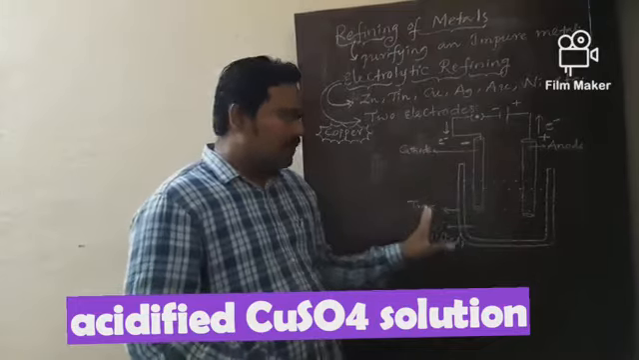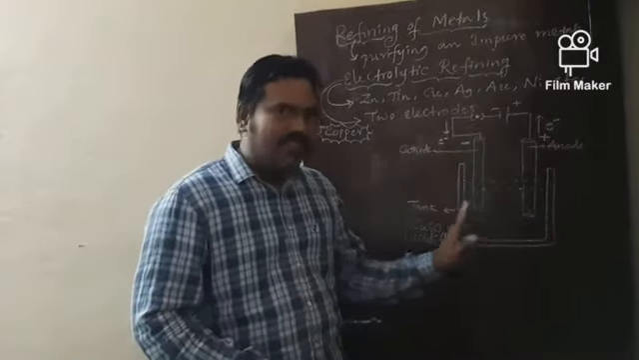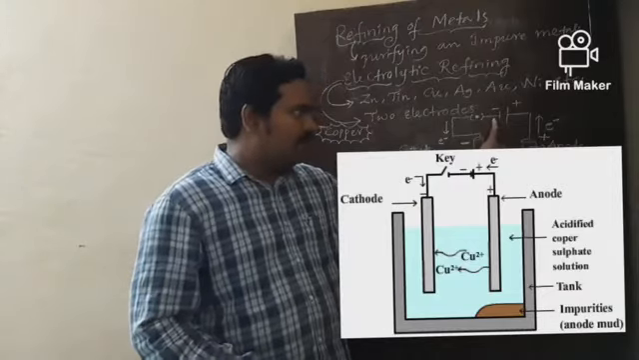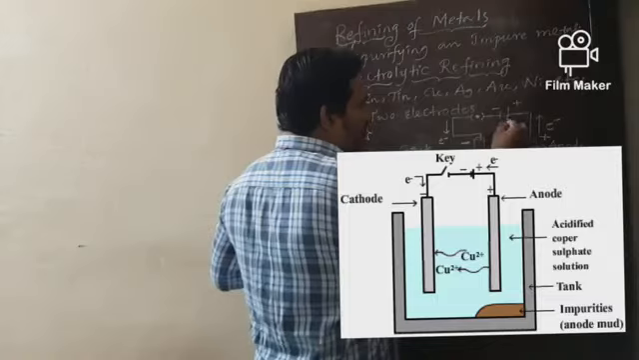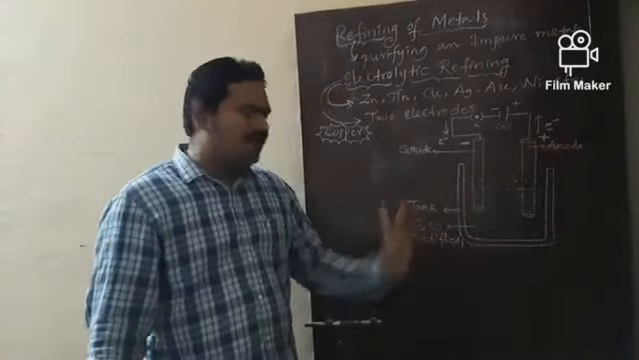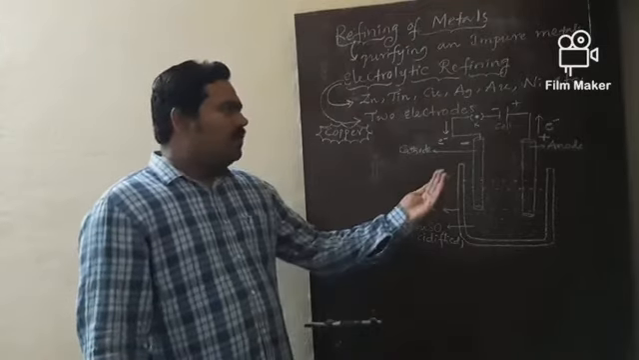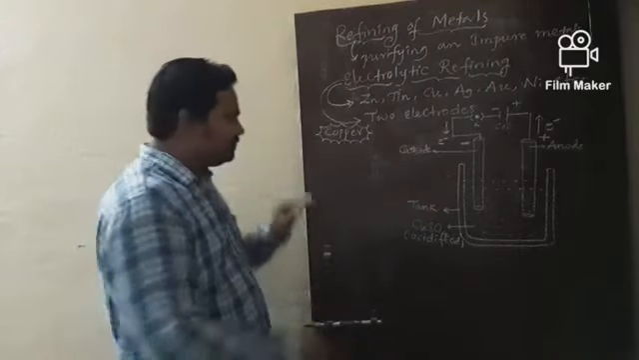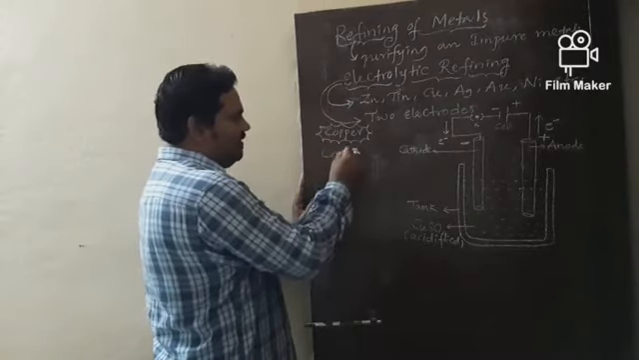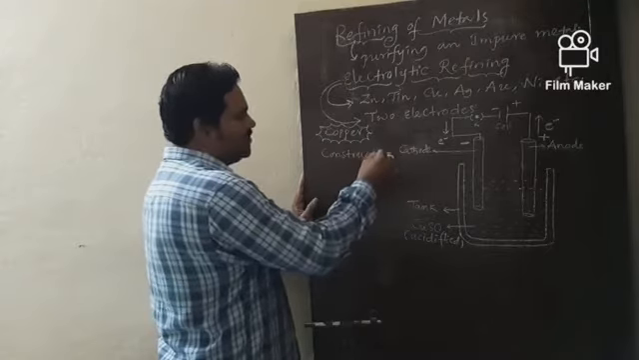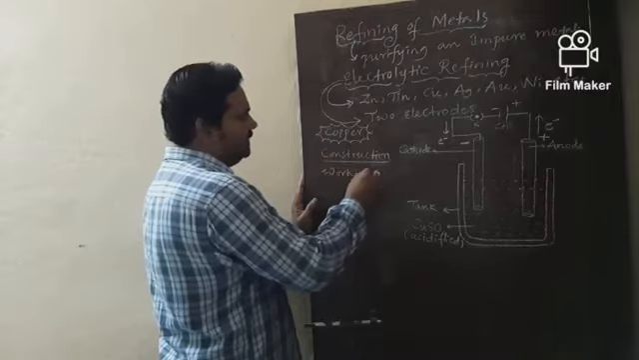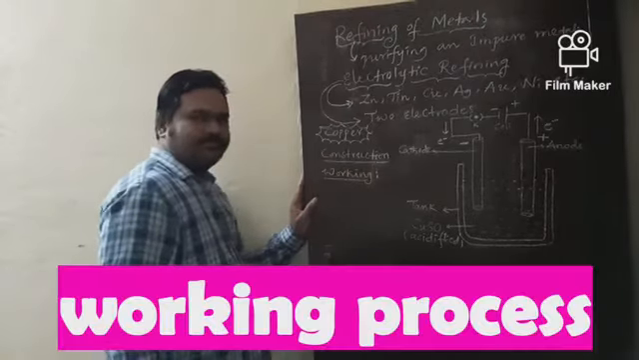So this is about the construction of the electrolytic tank with 2 electrodes, cell or battery. This is the cell or battery, this is the key, and this is the circuit, the electrolyte tank. Okay. Now coming to the process. So far, my dear students, we discussed the construction. Now coming to the working process.